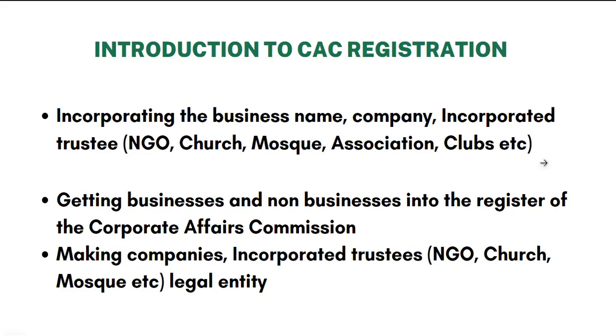It is getting business and non-business entities into the register of the Corporate Affairs Commission. Once they are registered, they enter into the register, and you can make a search and find their details on the register. When they are incorporated, they become separate from their owners. They can be sued separately, and they too can sue. They can own property. They can have bank accounts.